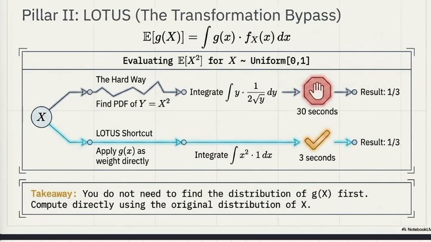Here we want E[X^2] for a uniform random variable. The traditional method requires deriving the PDF of Y equals X squared, but LOTUS skips that completely. We integrate x squared directly using the original distribution. Both methods give 1/3, but LOTUS is much faster, of course. So LOTUS saves the work by allowing us to compute expectations of transformed variables without deriving the transformed distribution.